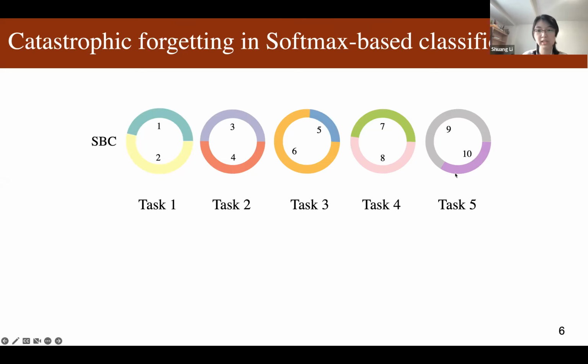But for SBC, it only predicts the most recently seen classes, 9 and 10, which means it forgets previous classes. And this is a result generated by our model. We can see it can predict all seen classes.